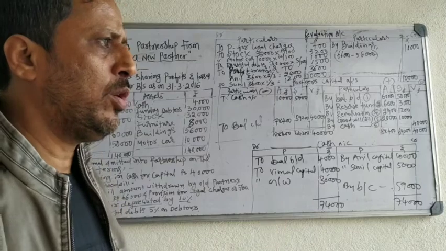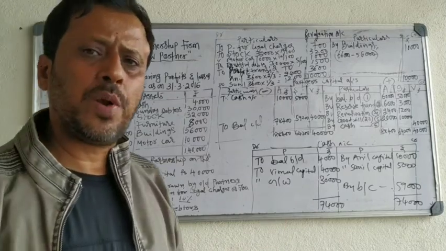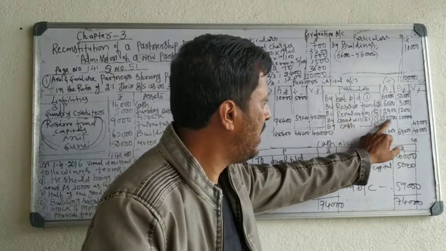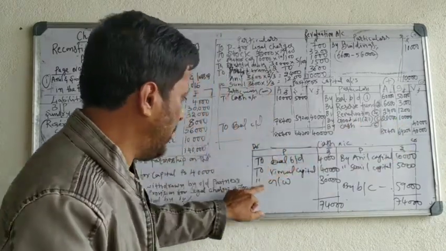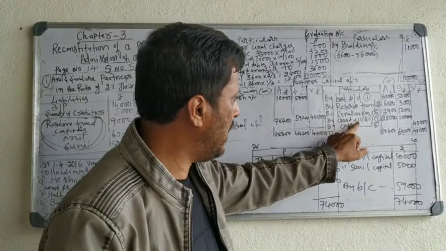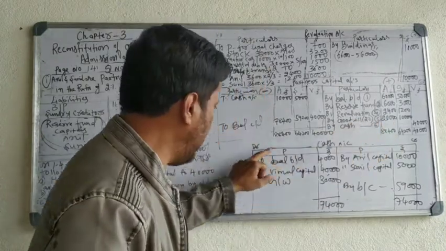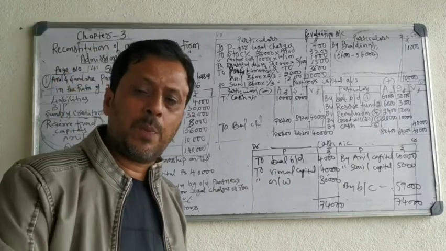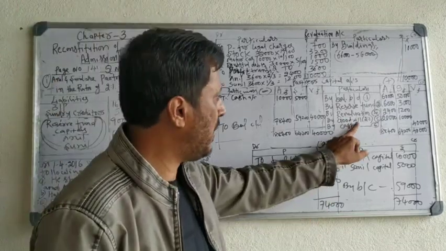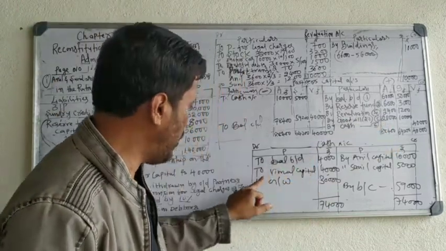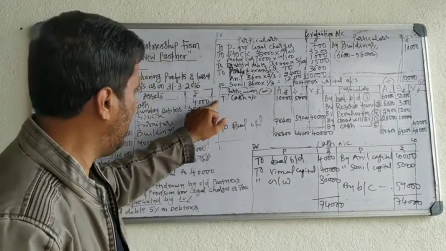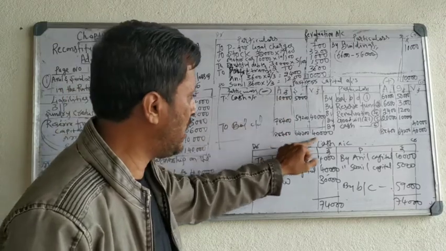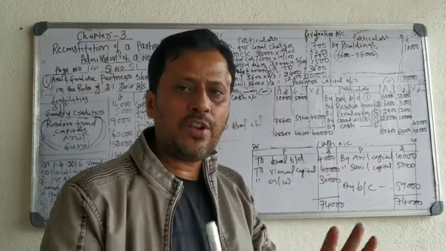Okay. So keep in mind goodwill treatment. If the goodwill is brought by a new partner, you have to make an entry on the credit side of the partner's capital account and the cash account on the debit side. Only one entry. If goodwill is brought by the new partner and withdrawn, you have to make entries: credit the partner's capital account, debit cash account to goodwill. Again, debit the partner's capital account, to cash account, as the partner has withdrawn money. 4 entries you have to make.